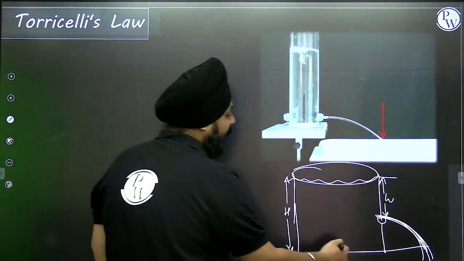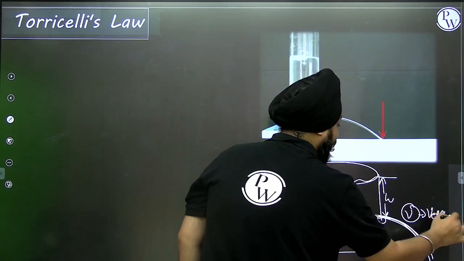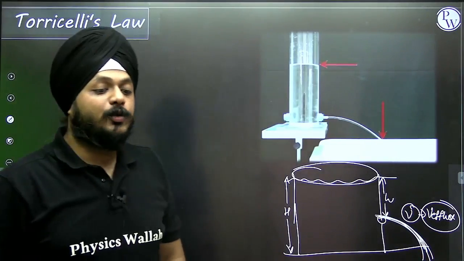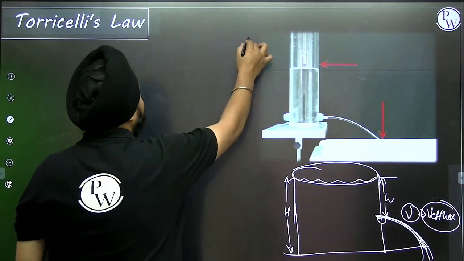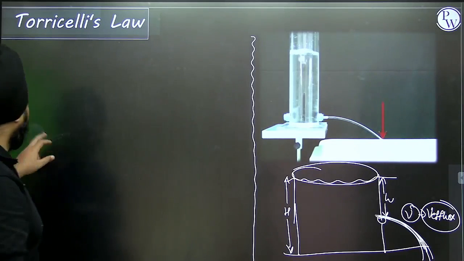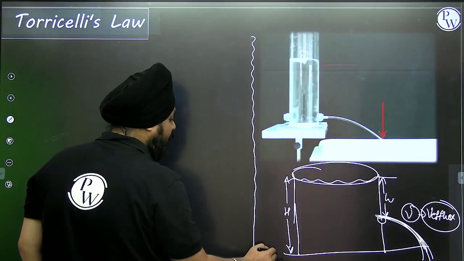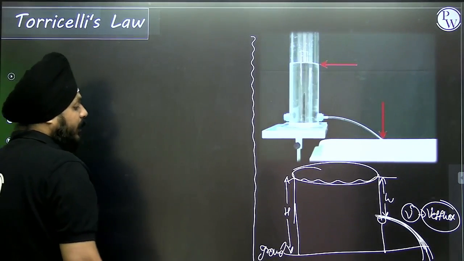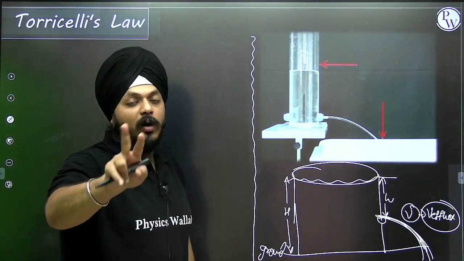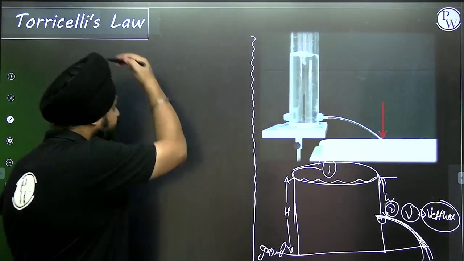So at what speed or what velocity it is moving out, that is known as velocity of efflux. Using the Bernoulli's equation we are going to calculate this. What will be the reference point? The ground will be the reference point, right? With respect to the reference point, on which two positions do you want to apply the Bernoulli's equation? Number 1, number 2. Write down.